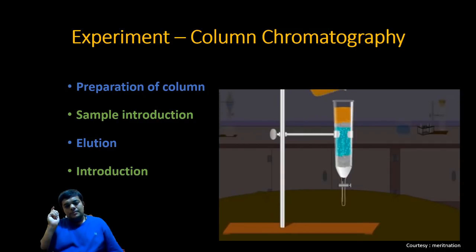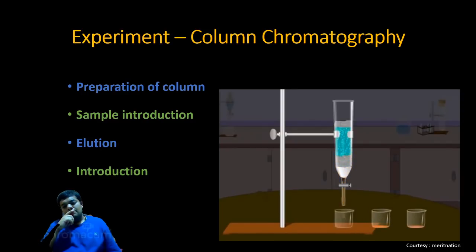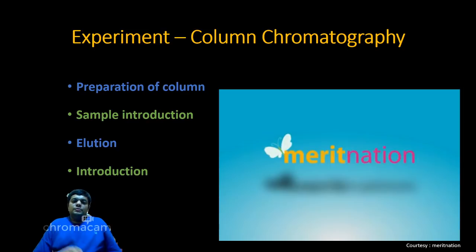Now let's see what happens after some time. The components of the mixture separate and they form thin bands. The component that is more weakly adsorbed will move faster through the column and therefore will get separated first. And the component that is most strongly adsorbed, as expected, will be separated the last. So this was the animation. Friends, hope you have understood the video.